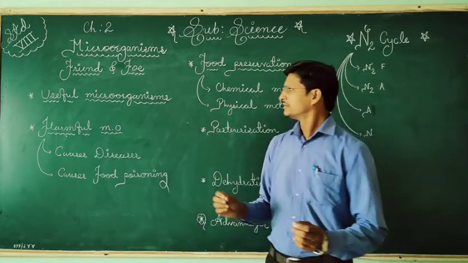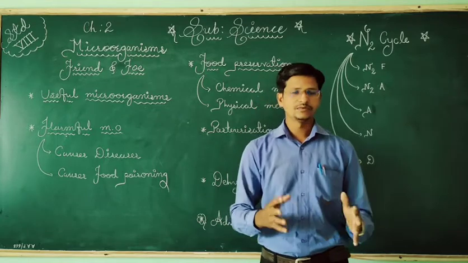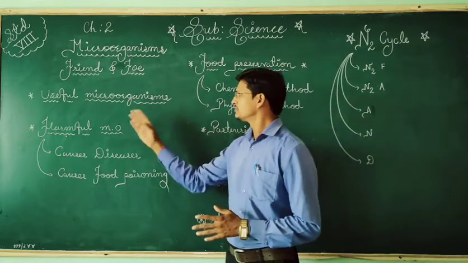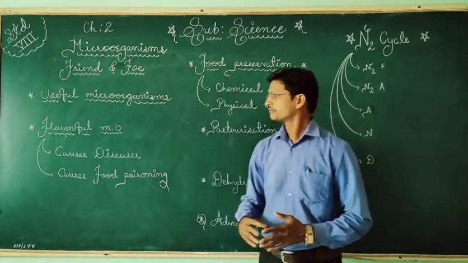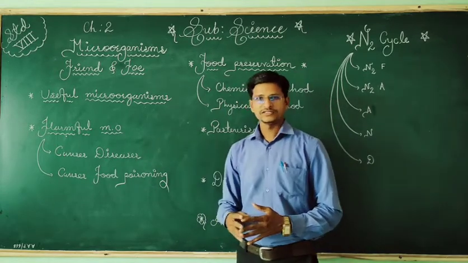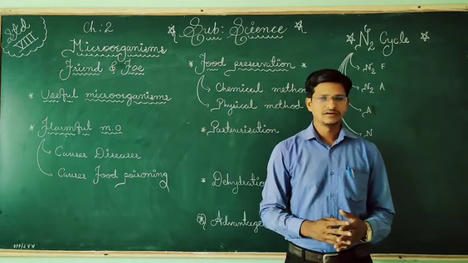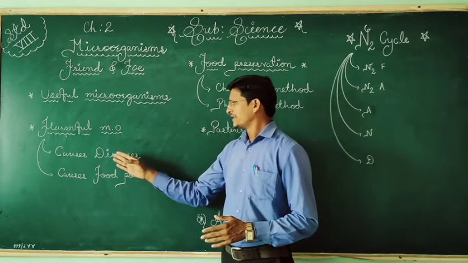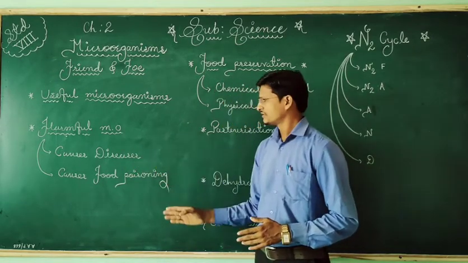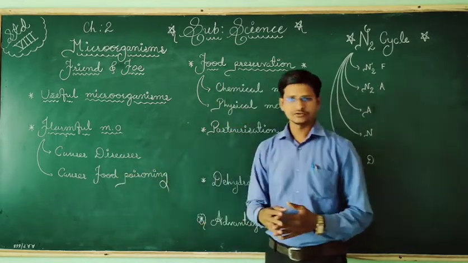So here we are discussing the important topics, that is useful microorganisms and harmful microorganisms, how microorganisms are harmful to us. They are causing different diseases, they are causing food poisoning also.